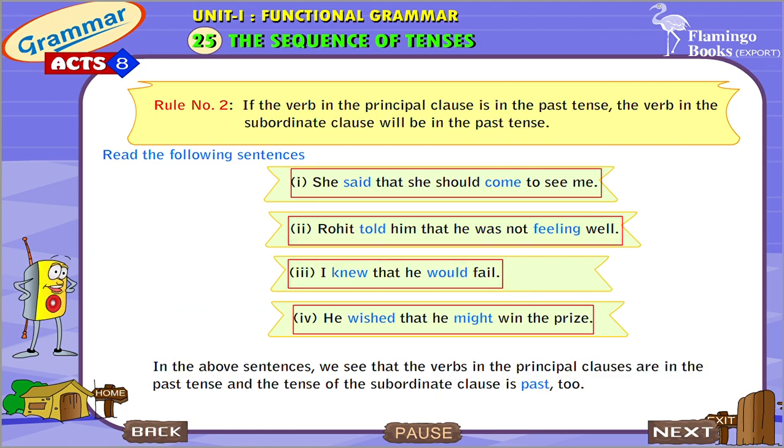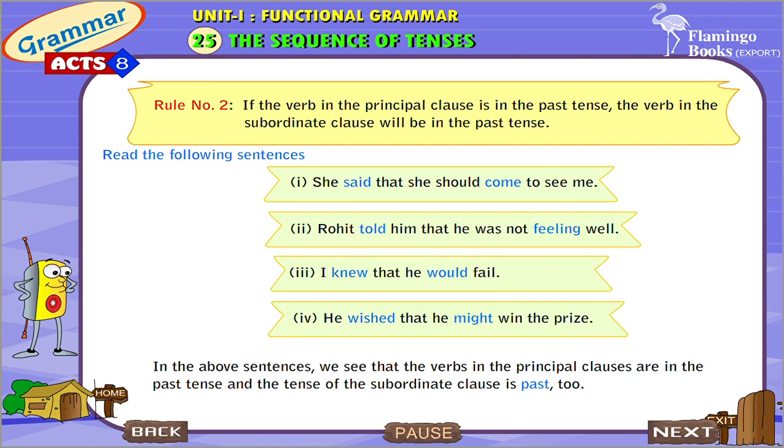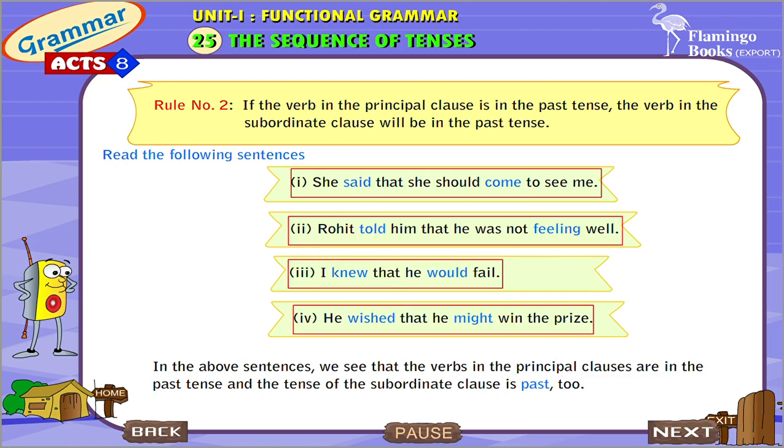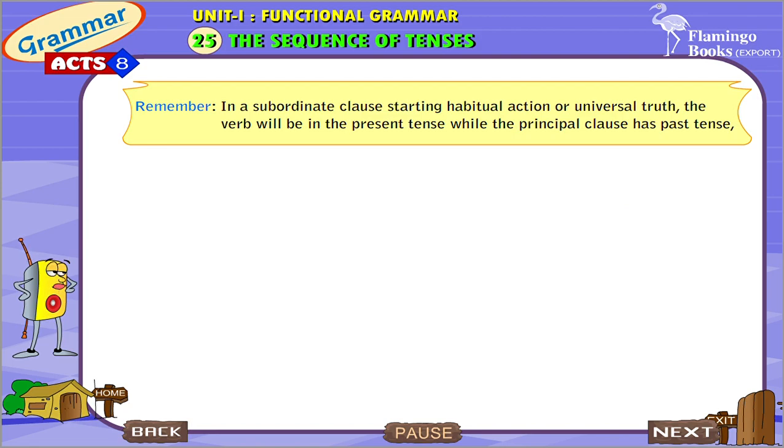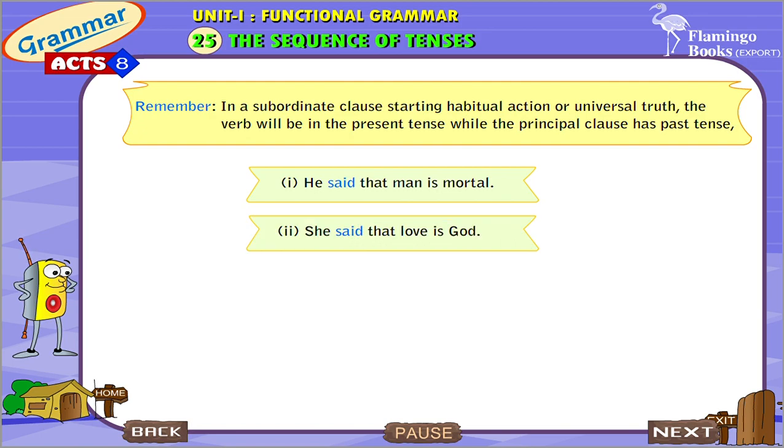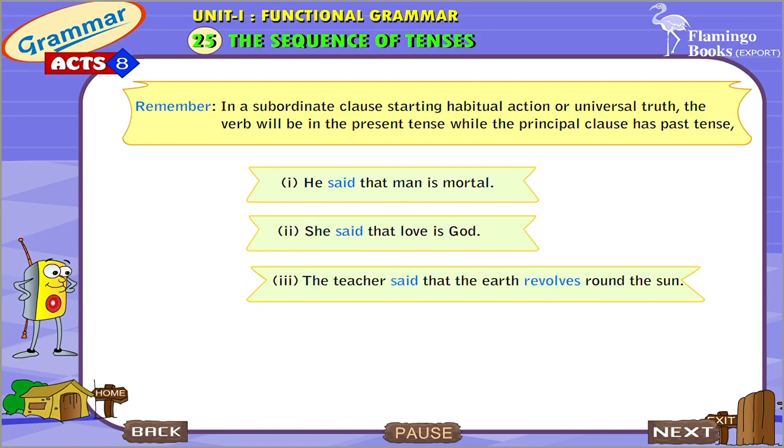In the above sentences, we see that the verbs in the principal clauses are in the past tense and the tense of the subordinate clause is past too. Remember, in a subordinate clause stating habitual action or universal truth, the verb will be in the present tense while the principal clause has past tense. Example: He said that man is mortal. She said that love is God. The teacher said that the earth revolves round the sun.